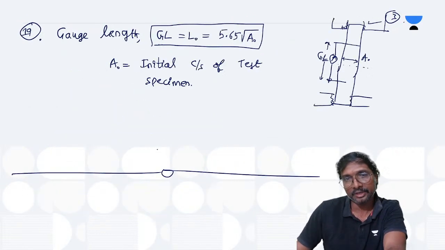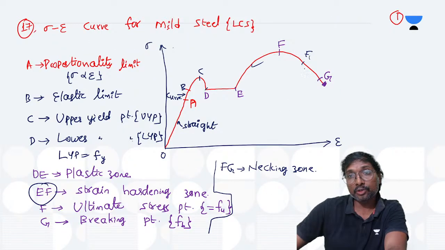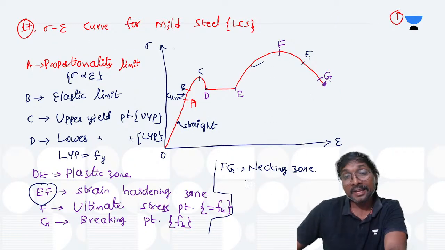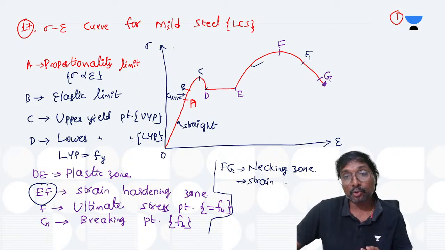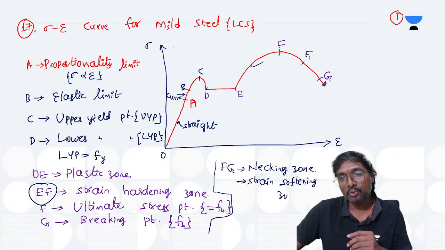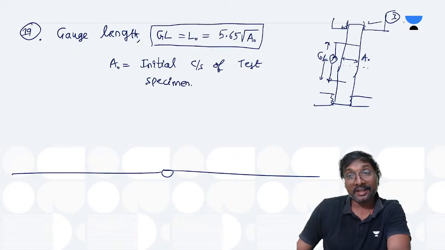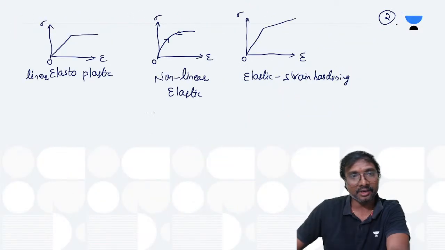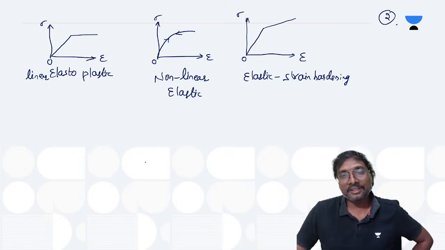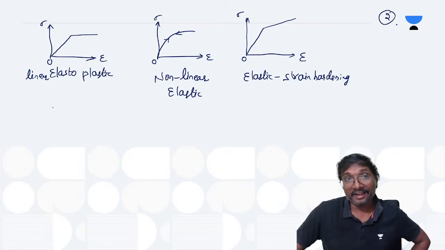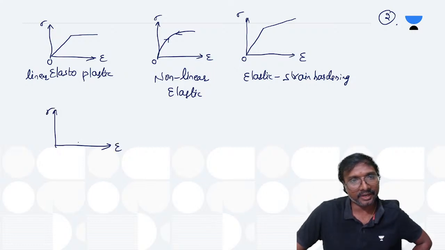This portion, if you just observe. So this falling portion, FG, will be called with which name? Necking zone, or you can also call it with which name? That is also called your strain softening zone, you can say. Exactly opposite to the strain hardening, it is strain softening, isn't it? So this is your which one? This is elastic strain hardening, right?